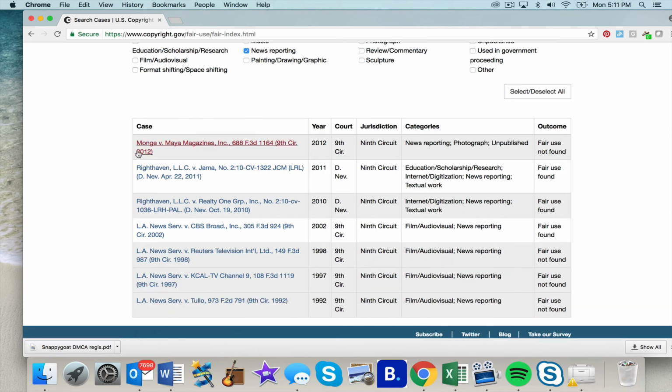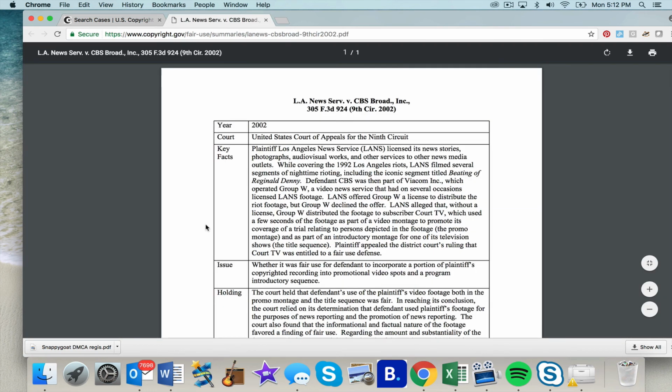Looky there. We have a list of cases from the Ninth Circuit, which is great. We have the year of the cases, and we have the outcome: fair use not found, fair use was found. That's a good case for us, we'll check that one out. Fair use found, fair use found, fair use not found, and not found. So let's say I want something to support my arguments. Well, you have three cases here: fair use found, fair use found, fair use found. You have three right here, 1, 2, 3. You can just click on the link and it will give you a nice little summary.